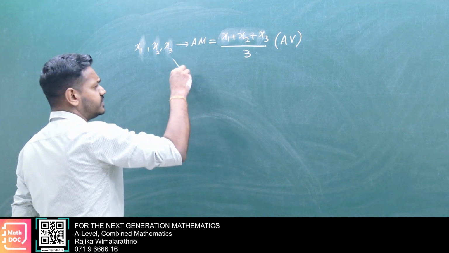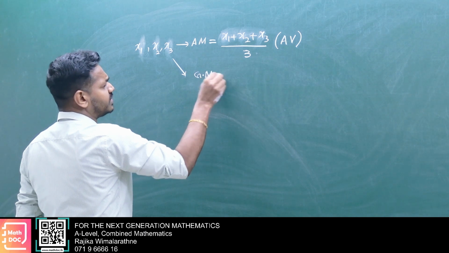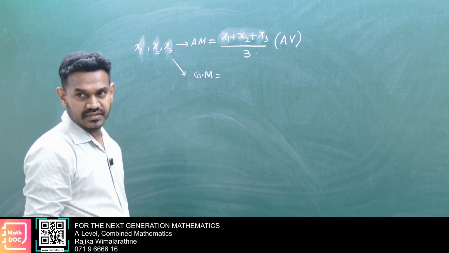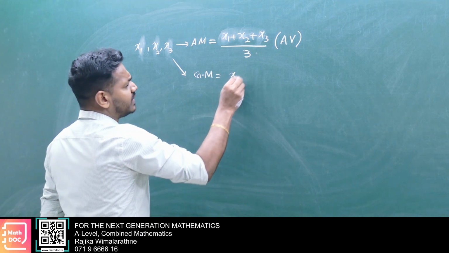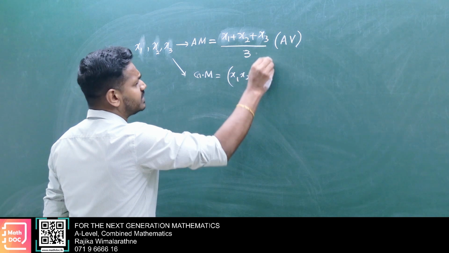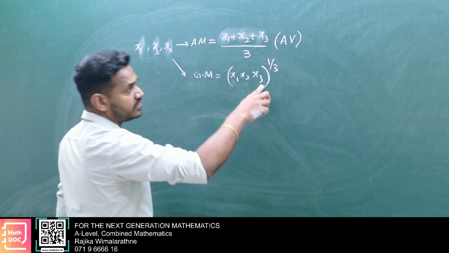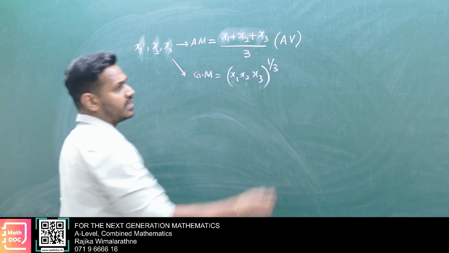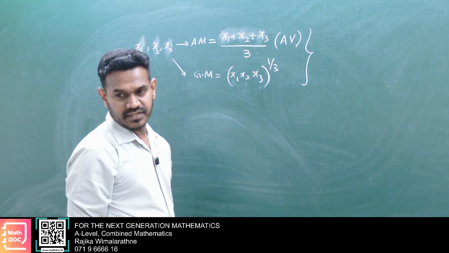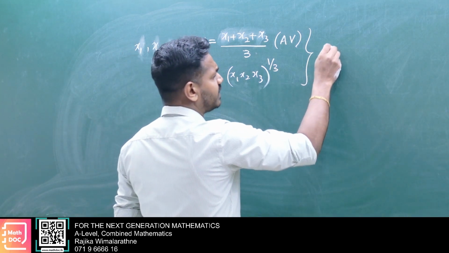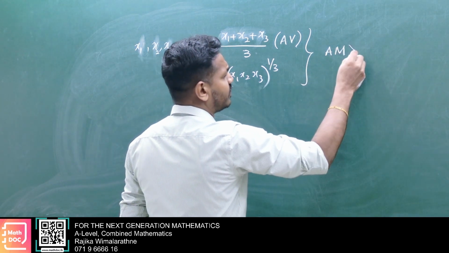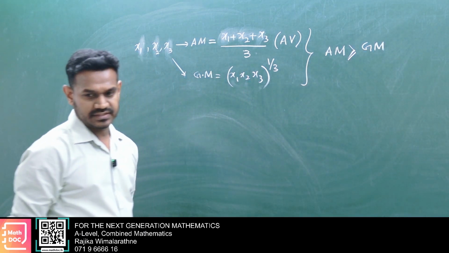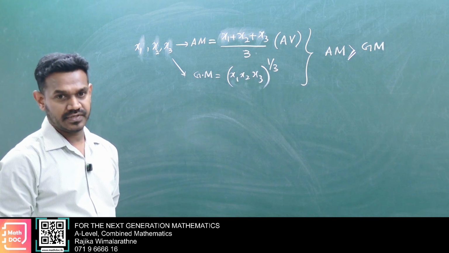But further we have geometric mean. Here we add all and divide by 3. For geometric mean, we have to multiply all, x1, x2, x3, and take the 1/3 power. This is geometric mean. There is a property between arithmetic mean and geometric mean: arithmetic mean is always greater than or equal to geometric mean. We did that under the inequality lesson.